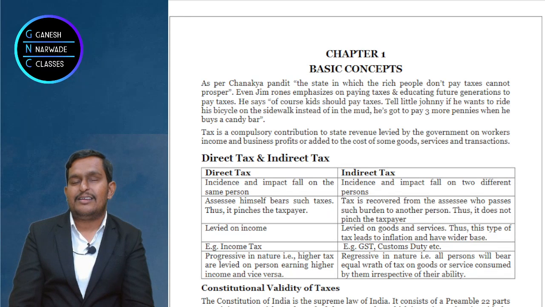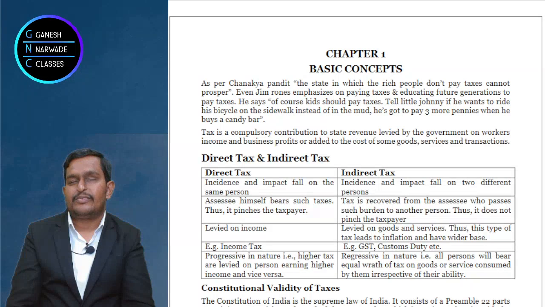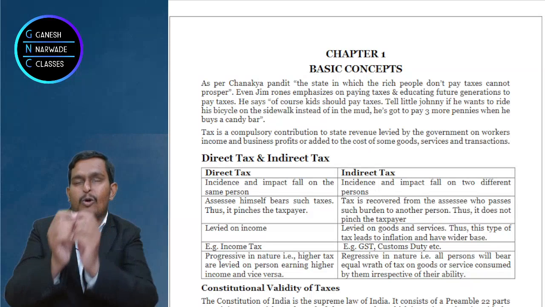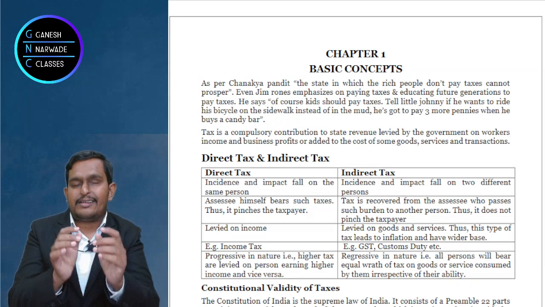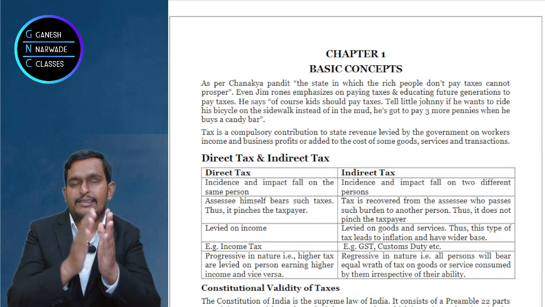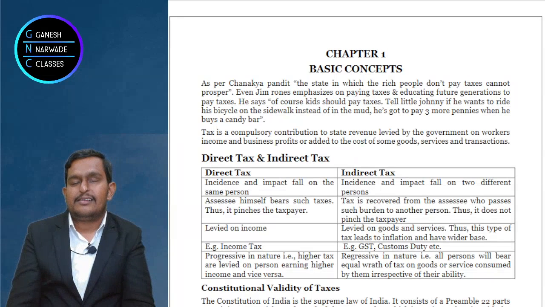Okay, when services are rendered in India, goods are sold in India. Suppose, for example, you sell goods outside India, then what to do? If you are selling goods outside India, this is something called export, right? And on export mostly there are no taxes, but still government sometimes levies some taxes. Certain goods are there on which even if you export, even if you sell outside India, it is taxed. Then we can say that it is customs duty.